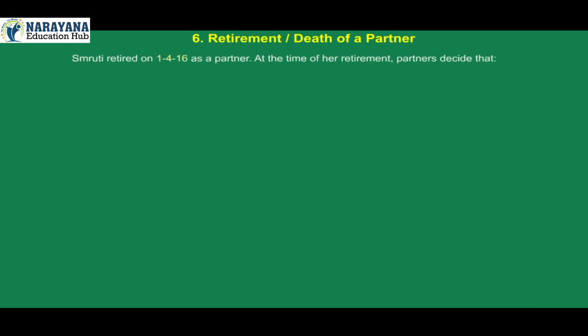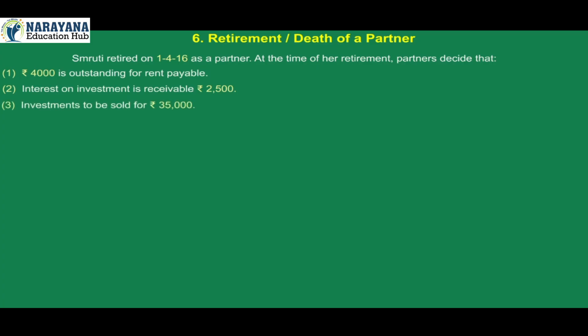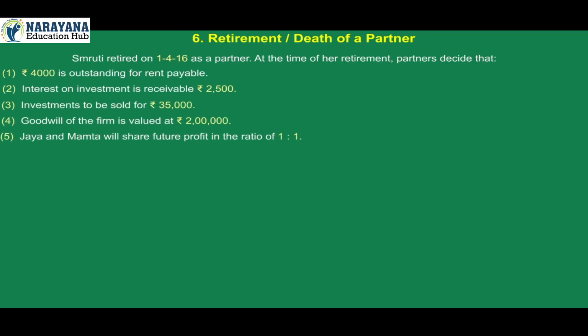Smruti retired on 1st April 2016 as a partner. At the time of her retirement, partners decide that: 1. Rupees 4,000 is outstanding for rent payable. 2. Interest on investment receivable is rupees 2,500. 3. Investments to be sold for rupees 35,000. 4. Goodwill of the firm is valued at rupees 2 lakh. 5. Jaya and Mamta will share future profit in the ratio of 1:1. Prepare necessary accounts and balance sheet after retirement.